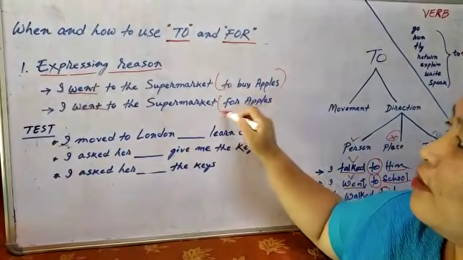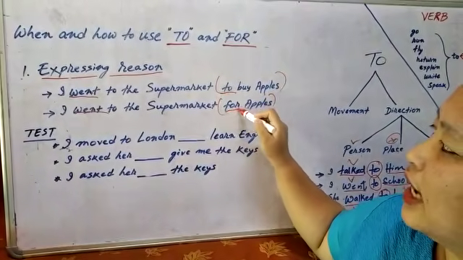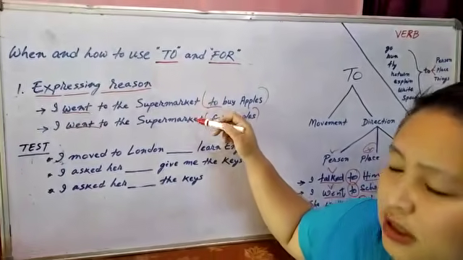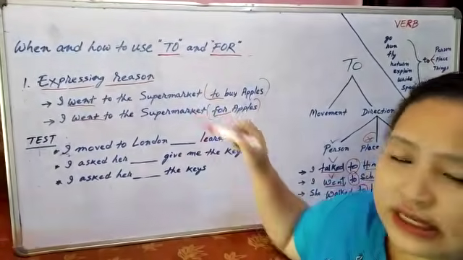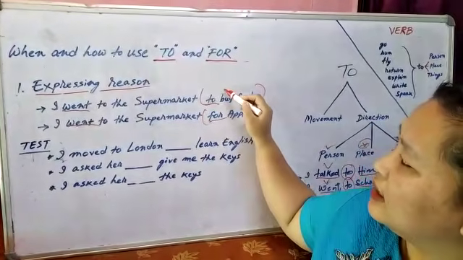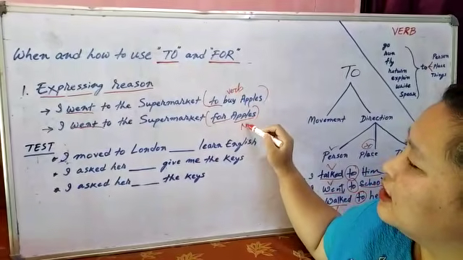From here, it's different. How? Here "to", in this line, "for". Why not "to" in both? Why not "for" in both sentences? Because this buy is a verb and apple is a noun.